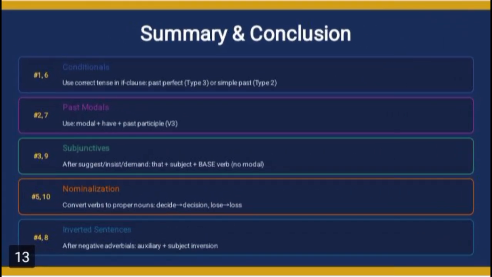The last is the summary. Sentences 1 and 6, conditionals: always use the correct tense in the if clause. 2 and 7, past modals: the structure is modal plus have plus past participle. 3 and 9, subjunctive: after suggest or insist, use the base verb, no modals needed. 5 and 10, nominalization: always convert verbs to their proper noun form. 4 and 8, inverted sentences: a negative adverbial at the start creates subject auxiliary inversion.